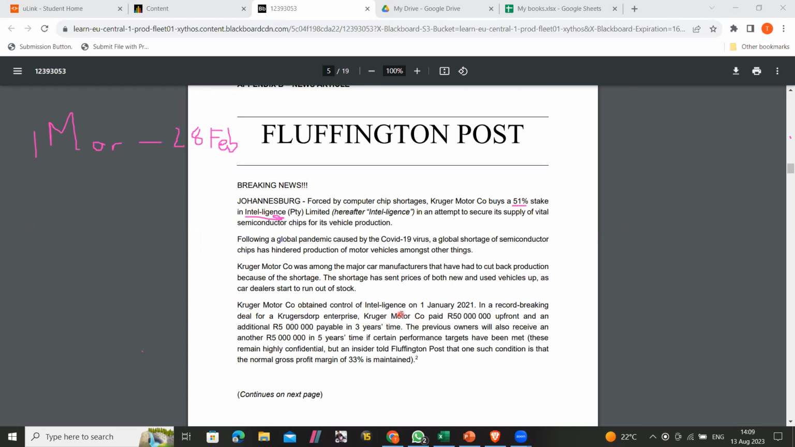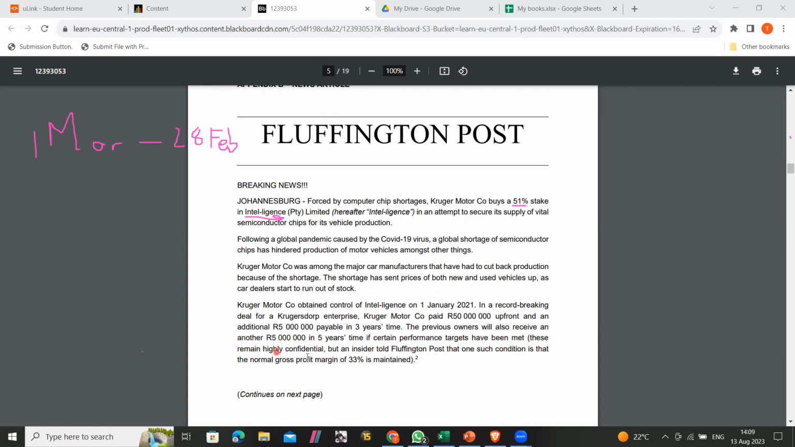Kruger obtained control of Intelligence. This is the acquisition date, and then in the record-breaking deal for a Krugersdorp enterprise, Krugersdorp paid that upfront. So there's the consideration, an additional 5 million in 3 years. So what is this? This is a deferred consideration, and then the previous owners will receive another 5 million in 5 years' time if certain performance targets are met. So that's a contingent consideration.